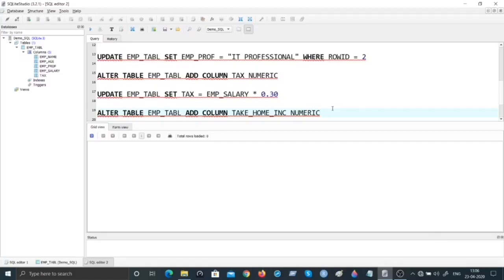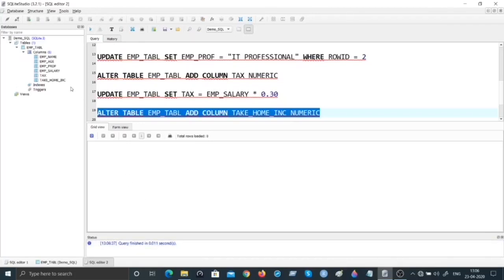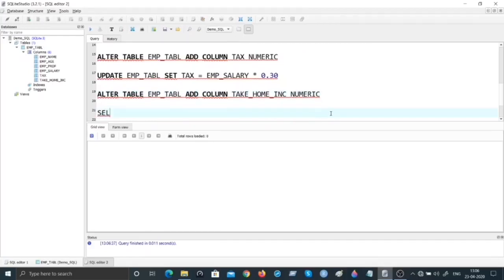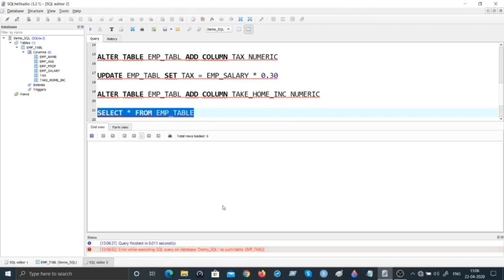Shall we execute this and see if we are able to get the additional column added to the table? Notice here, after tax, a column called a take home income should come and sit if everything is fine. Absolutely yes. Okay. So as I mentioned earlier, let us just use the select command to see if we have anything going on in the table with respect to the new column added. So shall we just do this now and then see what happens? Okay, there is a mistake here because it is not table, so you have to be very specific about what is the name of the table that you have given.